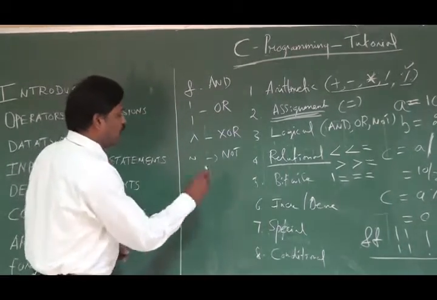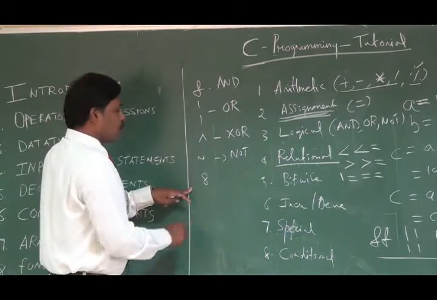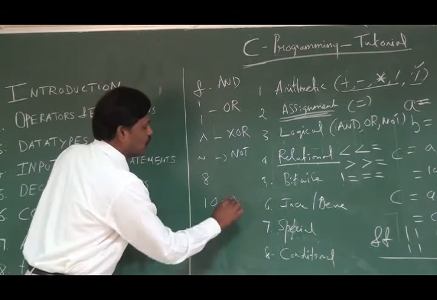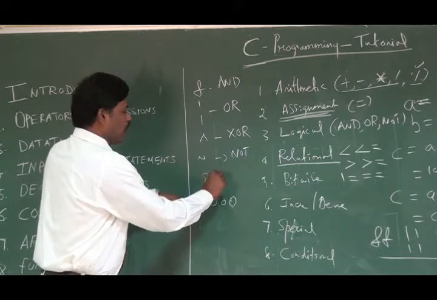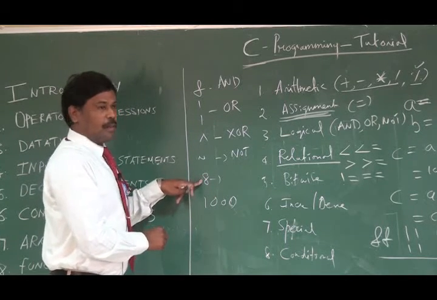Suppose, for example, you are taking a number, this 8, which is a decimal number. The binary equivalent of this 8 is 1000. I will tell you how this decimal number is converted to binary.